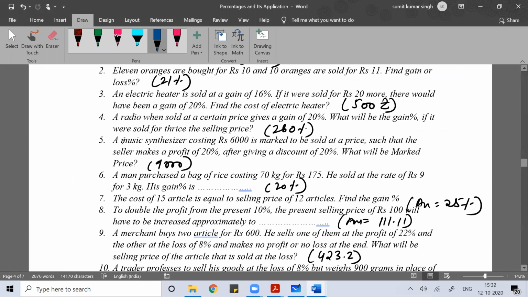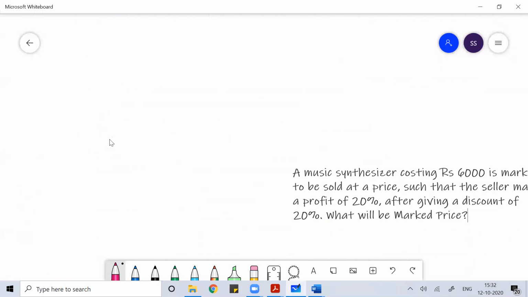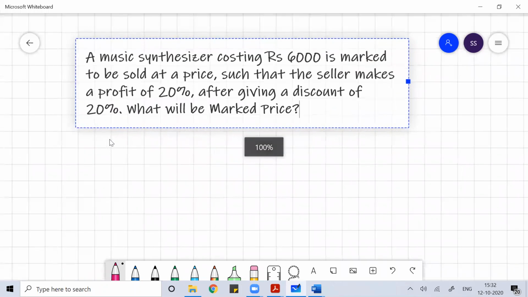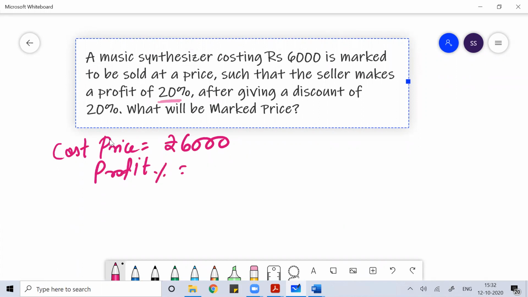Now if you see this question: a music synthesizer costing 6,000 rupees. So the cost price of the music synthesizer is 6,000 rupees. It is marked to be sold at a price so that the seller makes a profit of 20%.